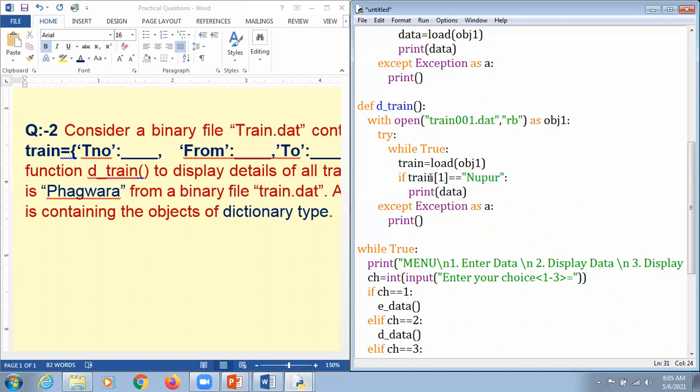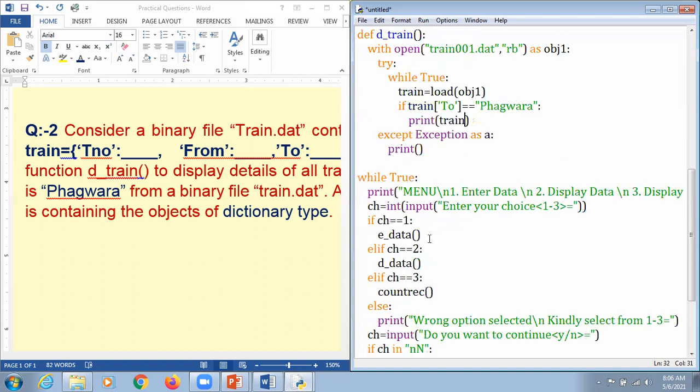And in that particular, we are supposed to mention the key here, and we mention it as 2 here, meaning it comes from Delhi and reaches towards Phagwara here. So what we do here, we just mention it as PHAGWARA. This is to be considered as Phagwara here. And what we are going to display in spite of the data here, we just mention it as a TRAIN. This is the train, if I am correct here.